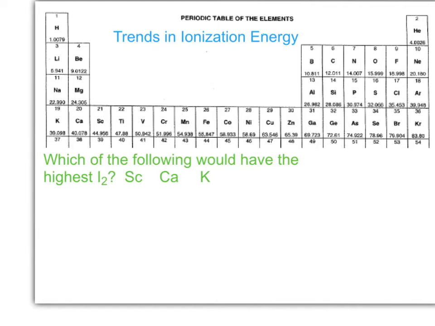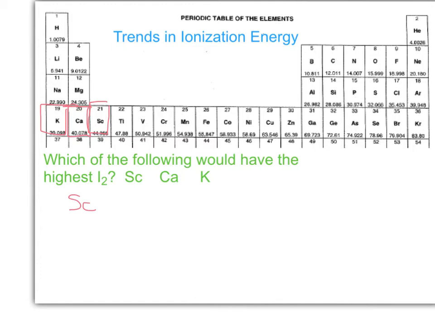So what we're going to look for is some reason why one of these elements would have a much higher second ionization energy than another. Let's go ahead and find them all first, and I'm going to just mark them. So here's scandium, calcium, and potassium. They're all together on the periodic table right there. Now let's go through each one separately.